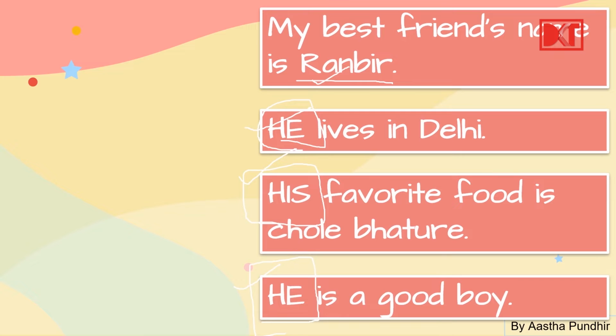But what we have done, we have replaced this noun Ranbir with a pronoun. Pronoun is what? He. Pronoun he lives in Delhi. Pronoun his favorite food is chole bhature. Then another pronoun, he is a good boy. So now you see how the word Ranbir is avoided from being repeated again and again, and how it has made your language easier. So this is the meaning of pronouns, which we will see.